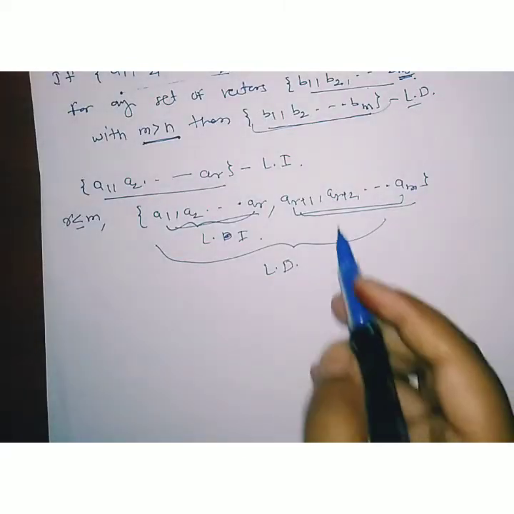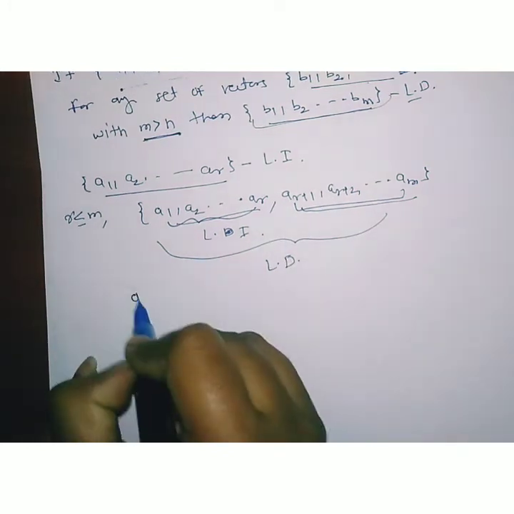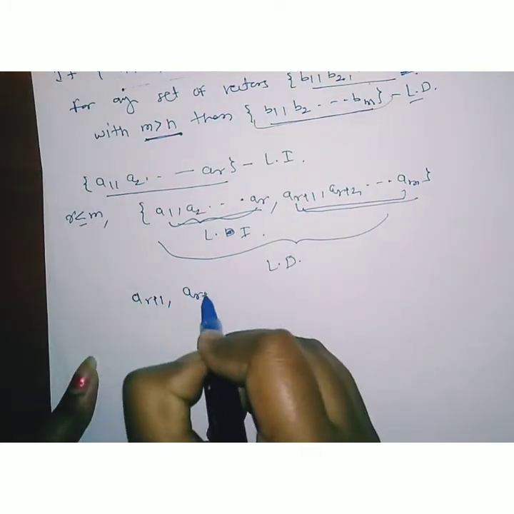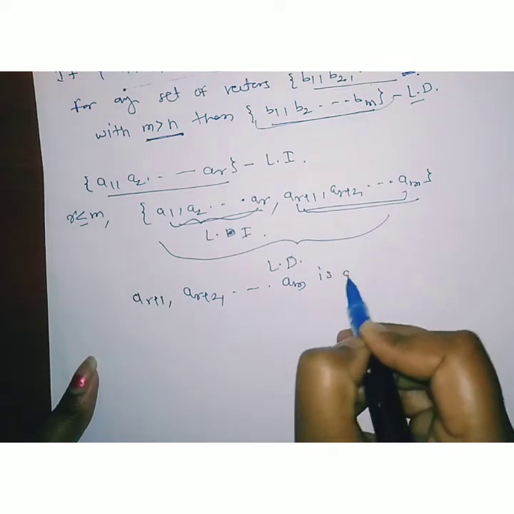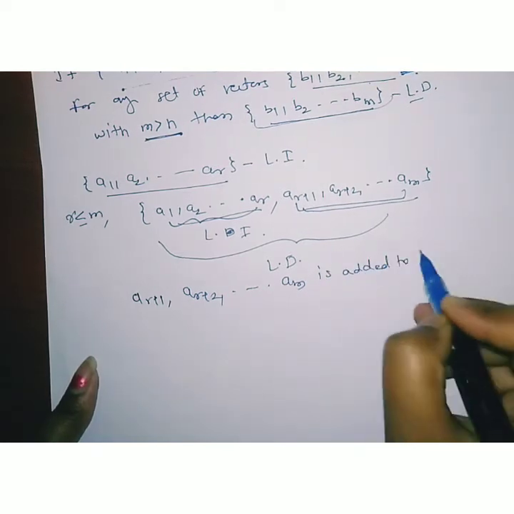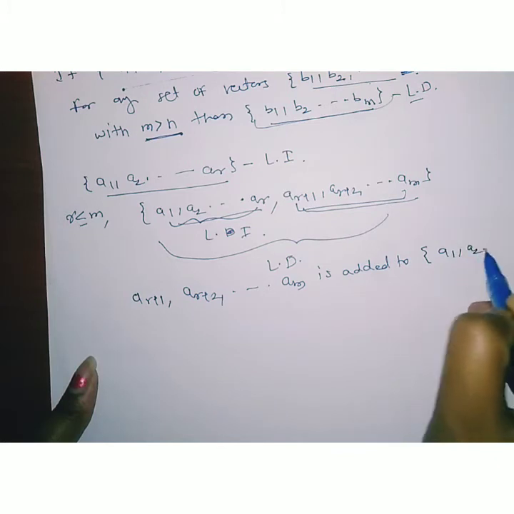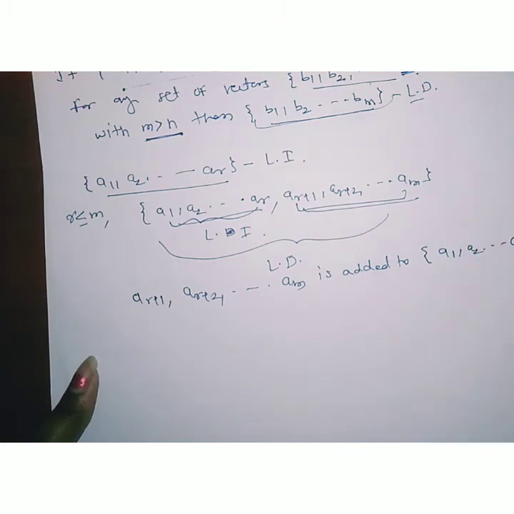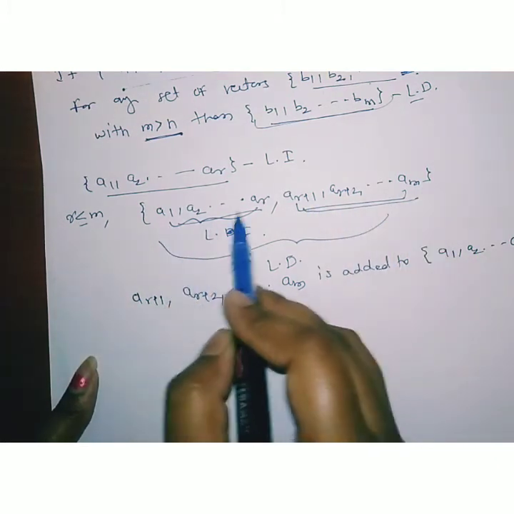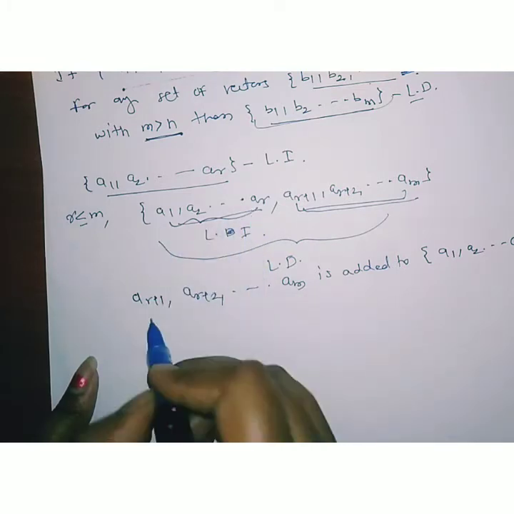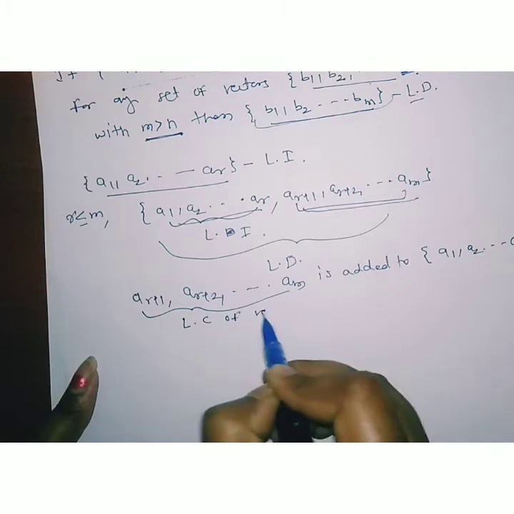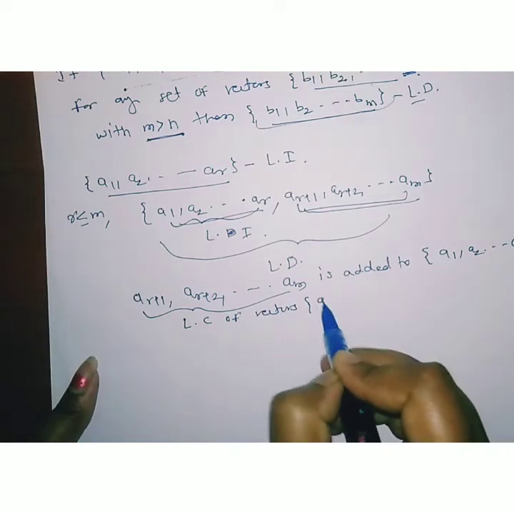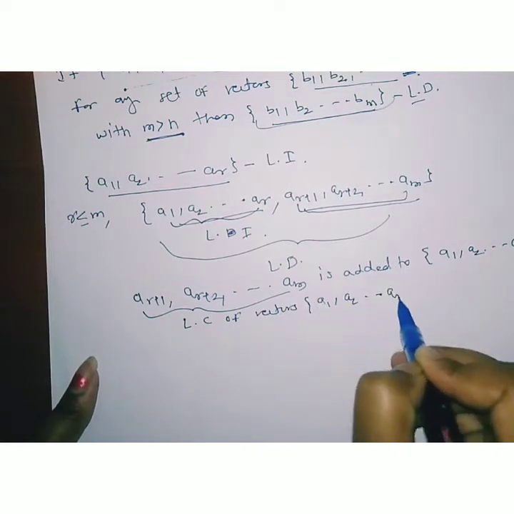Therefore, which vectors are added here? Here a_{r+1}, a_{r+2}, and so on, up to the last vector a_m, are added to the set a1, a2, up to a_r. These vectors are added to this set of vectors. Therefore, these are nothing but linear combinations of the vectors of the set a1, a2, up to a_r.